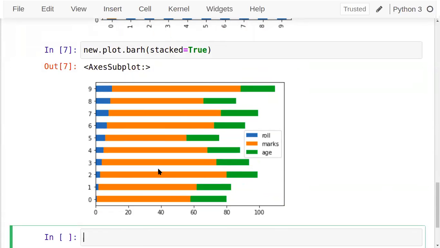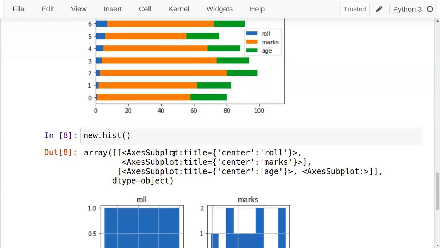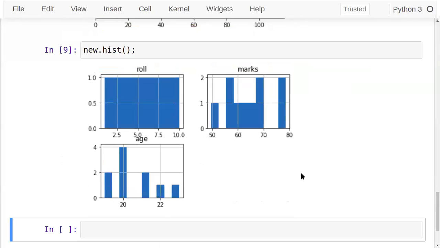Next one. If I want to show the histogram, so new dot hist direct function is there. So in this particular plot, three columns are there. For three columns, three histograms can be seen. Now see, roll number is uniformly distributed completely. Marks, you can see in what range marks are there. Okay, automatic adjustment, there is no extra parameter that I passed. Even I have not created a subplot, still these plots are shown here by using the hist function directly.